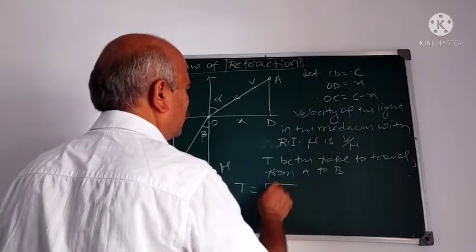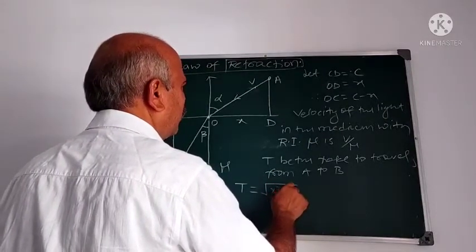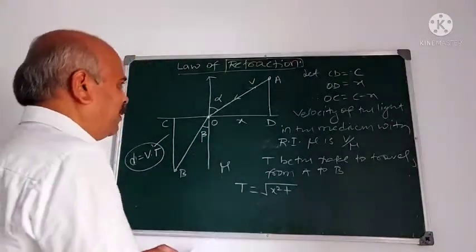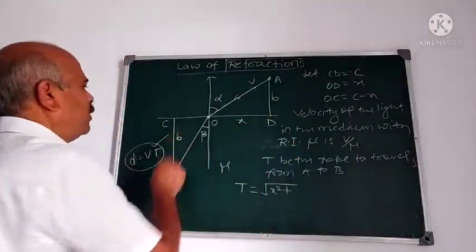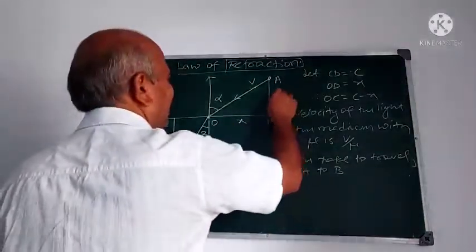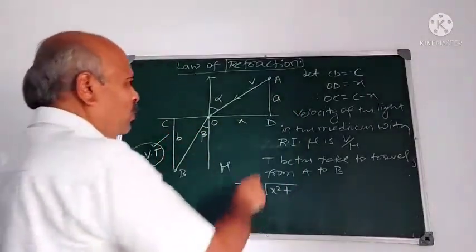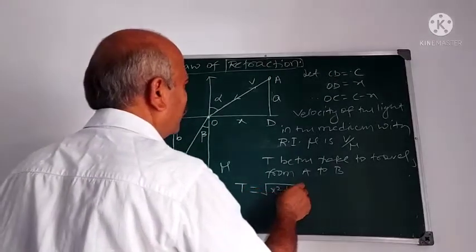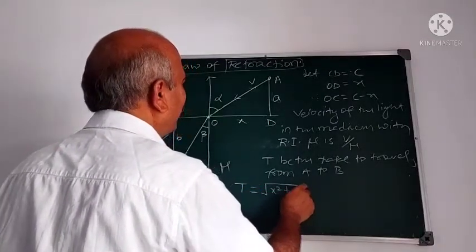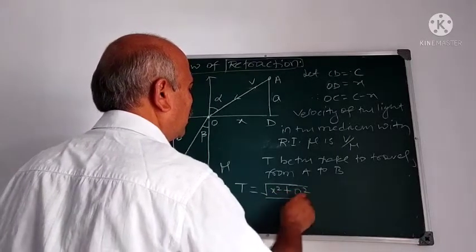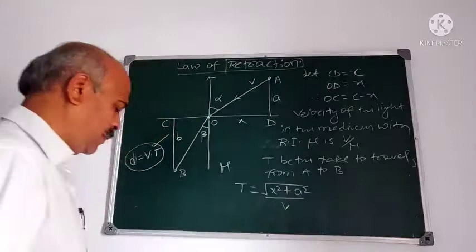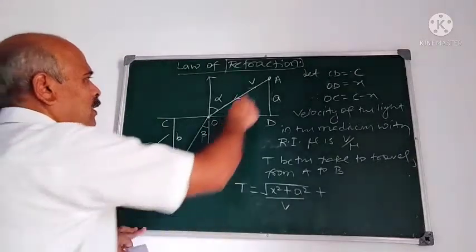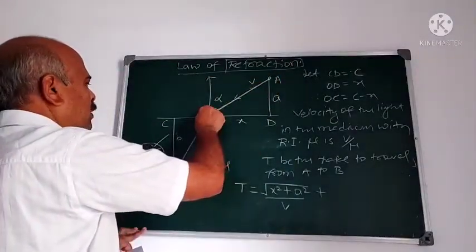OA is square root of x square plus a square, since we have taken this as A and this as B. Upon V. Plus distance is AO plus OB.